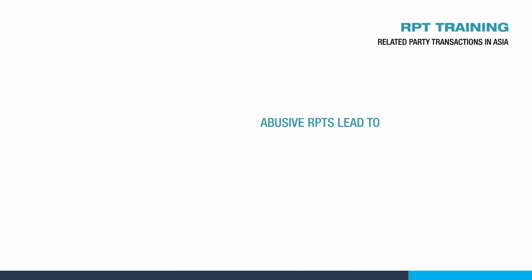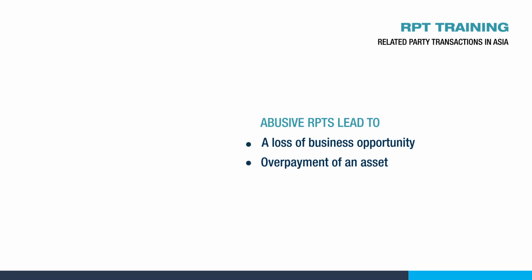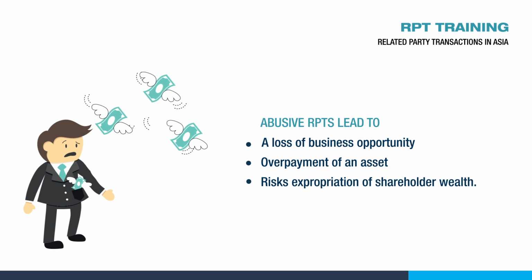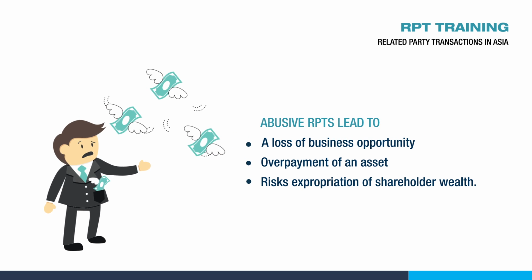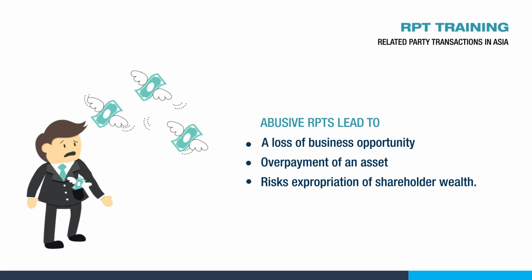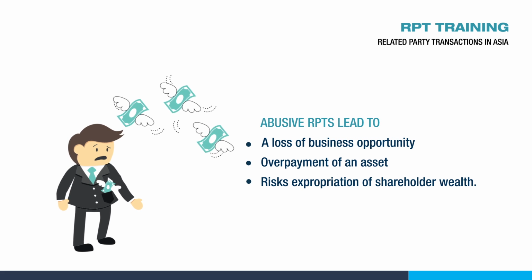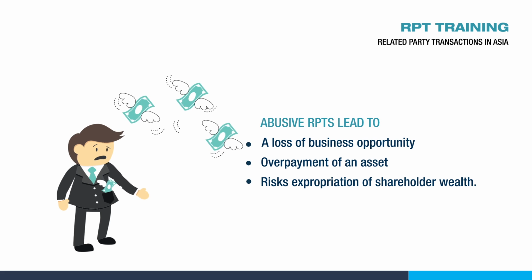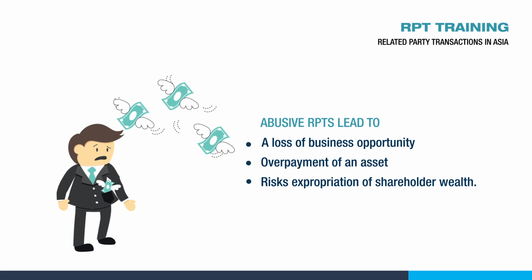Abusive RPTs often cause a loss of business opportunity for the listed entity, overpayment of an asset, or simply making use of financial services in a way that places the listed entity at risk. The costs of abusive transactions are high, whether in the form of one-off material expropriations of wealth or the slow expropriation of wealth via continuous operational transactions.